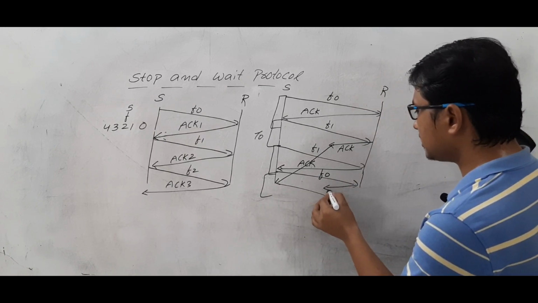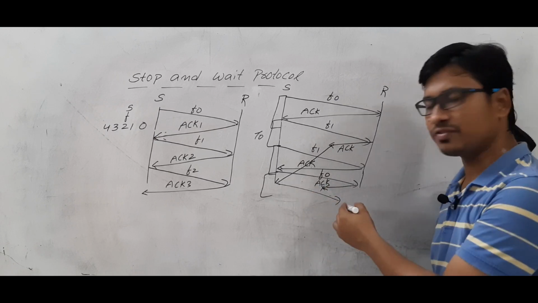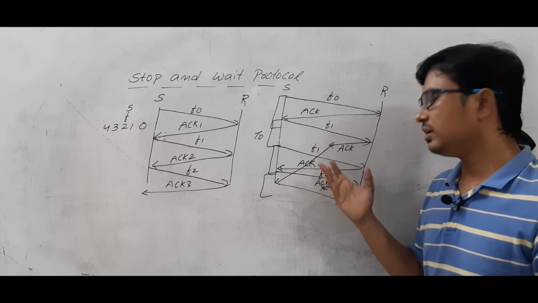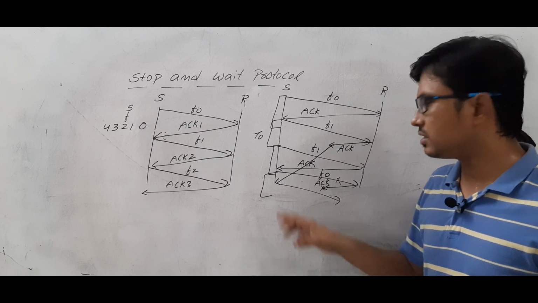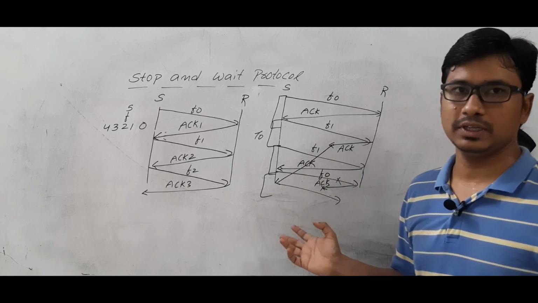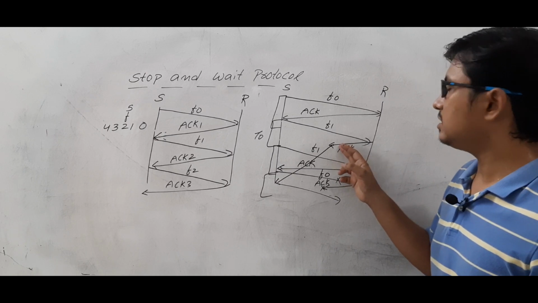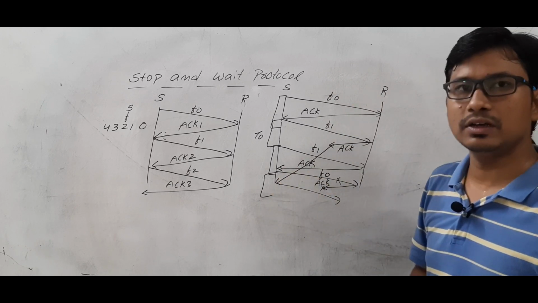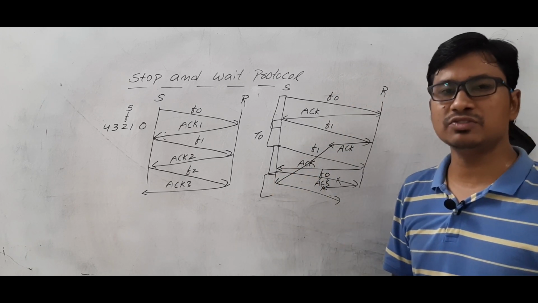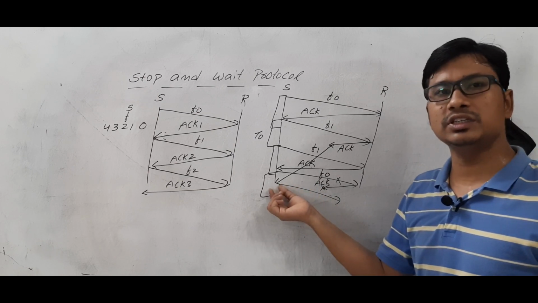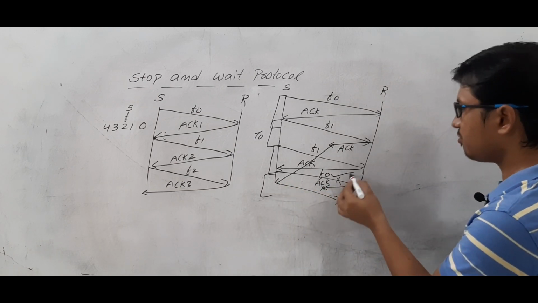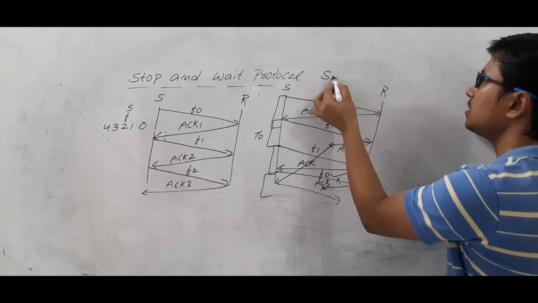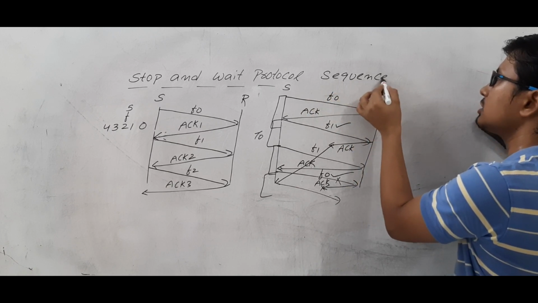However, let's take that this frame itself is dropped, or the acknowledgement is dropped. Whatever it is, the receiver has not received this frame, or let's take that the acknowledgement is dropped. Whatever the case, you are sending the next frame. Is it clear? Because this acknowledgement is the acknowledgement for this frame, however it has been delivered here. As you do not have the sequence number for the acknowledgement, you are not able to distinguish whether the acknowledgement is for this frame or that frame. Is it clear? So sequence numbers are required for the acknowledgement also.